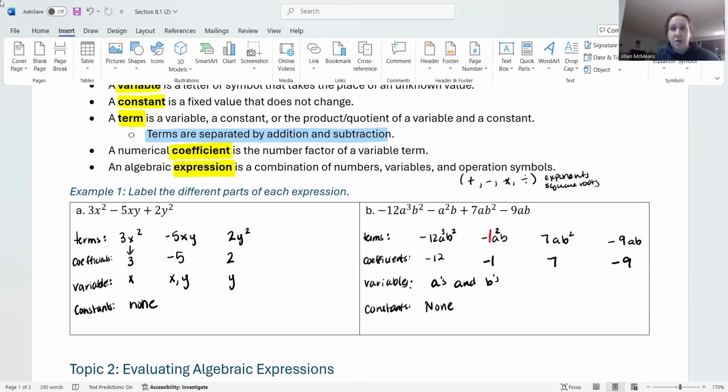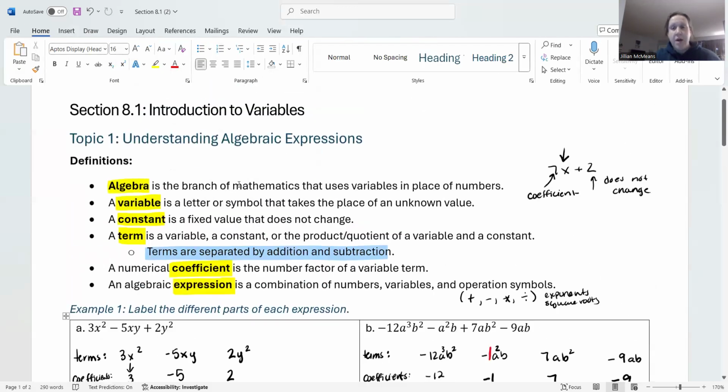Okay, so make sure you're familiar with these different definitions, especially coefficient, term, constant, variable, and really expression. When we get into the next chapters, we're going to look at expressions versus equations, so things are going to get a little different then, but make sure you understand these definitions, okay? So in the next videos, we'll look at evaluating algebraic expressions, we'll look at something called the distributive property, and then we'll look at simplifying algebraic expressions as well.